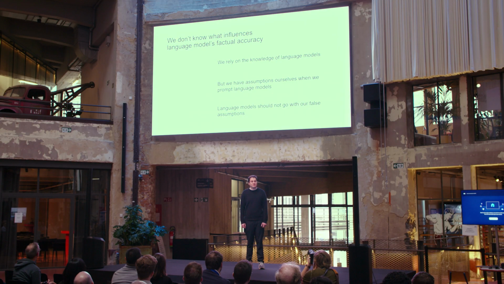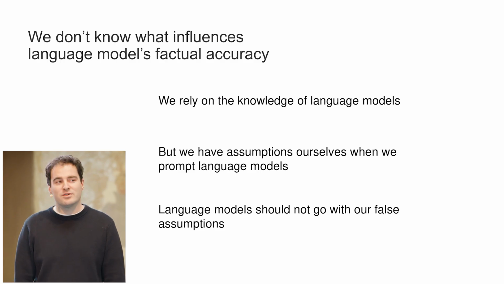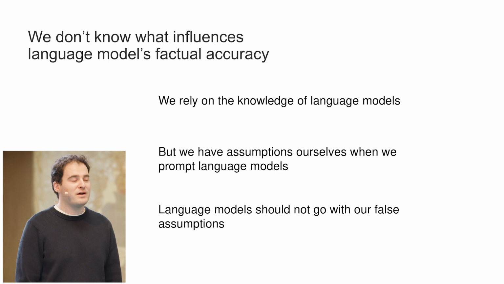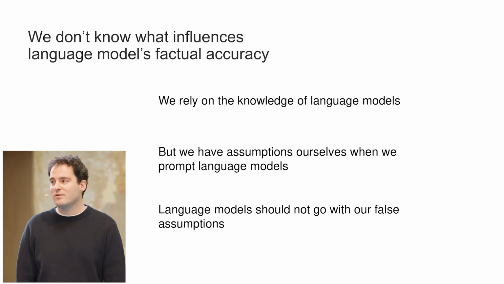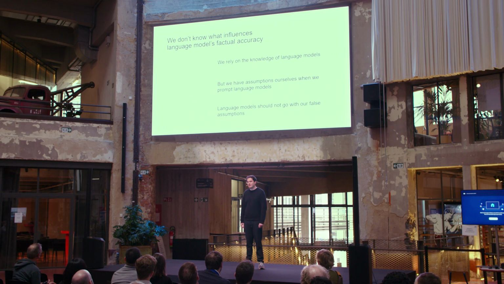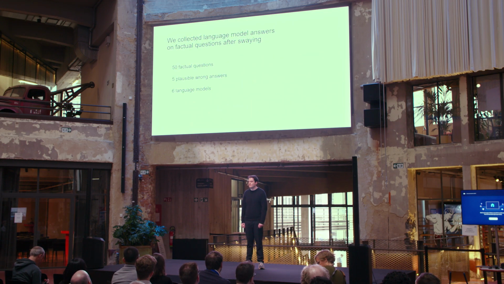And factual sycophancy is problematic because we directly or indirectly rely on the knowledge of these language models, but we don't know how their factual accuracy can be impacted by the social and contextual framing of our assumptions. In the ideal case, we have factually trustworthy and robust language models.